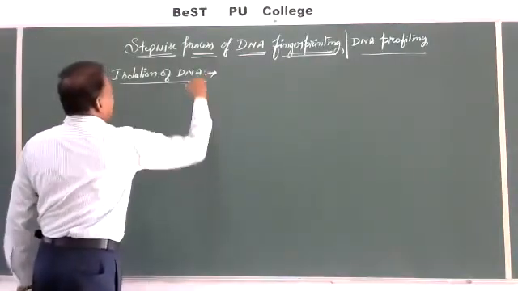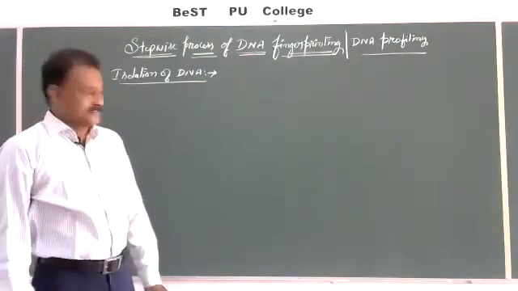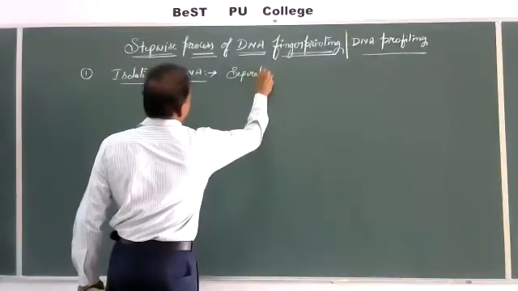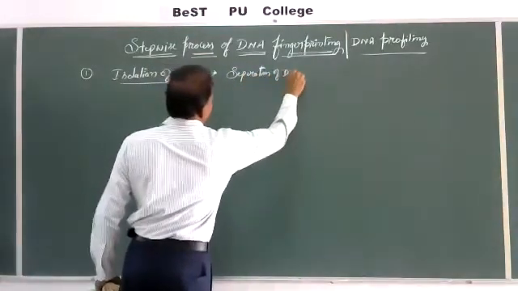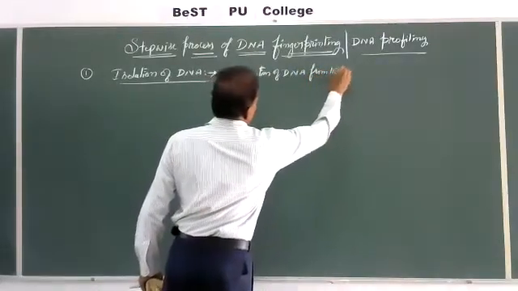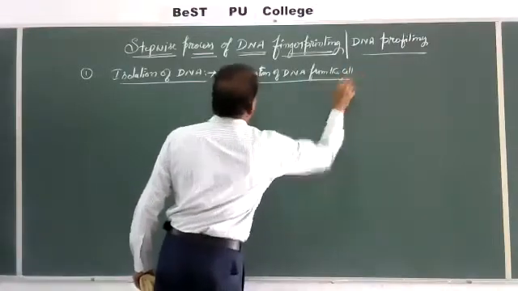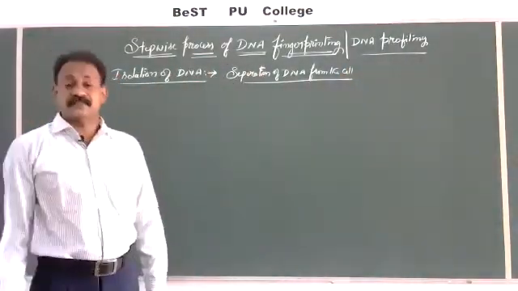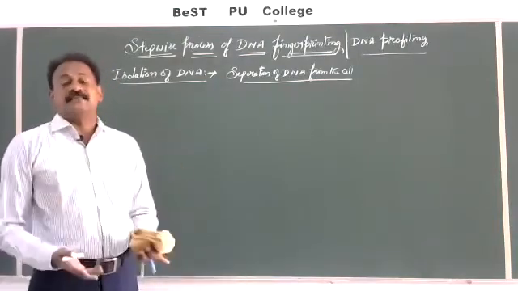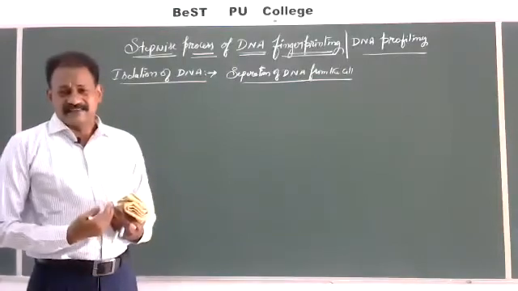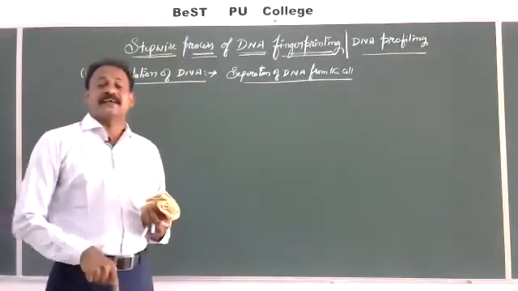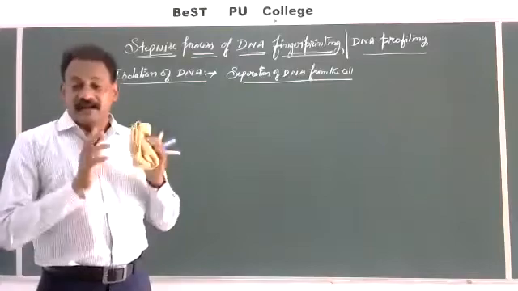Question comes, what is meant by isolation of DNA? Separation of DNA from the cells. Simple meaning, separation of DNA from the cell. What is meant by separation of DNA? The human body is made up of millions, billions of cells, and each and every cell consists of its own cytoplasm and nucleus.